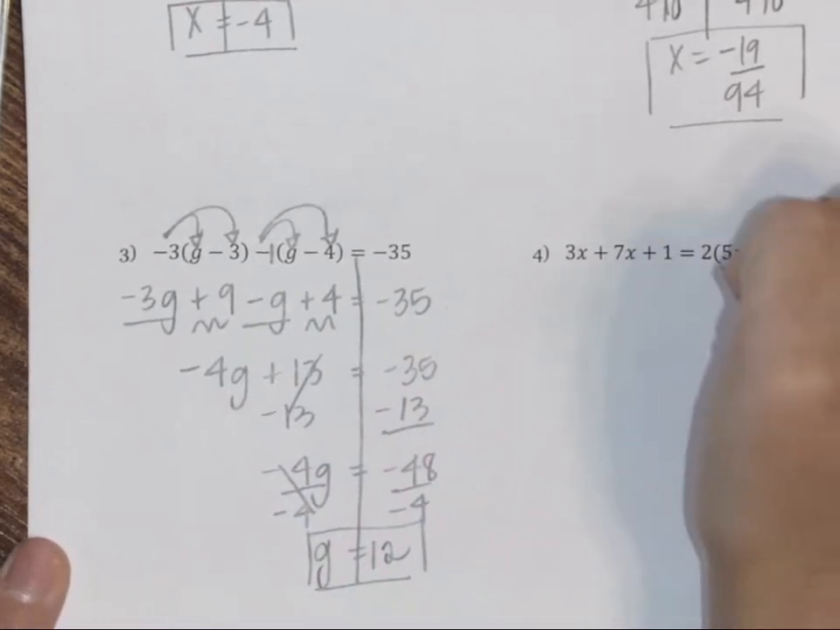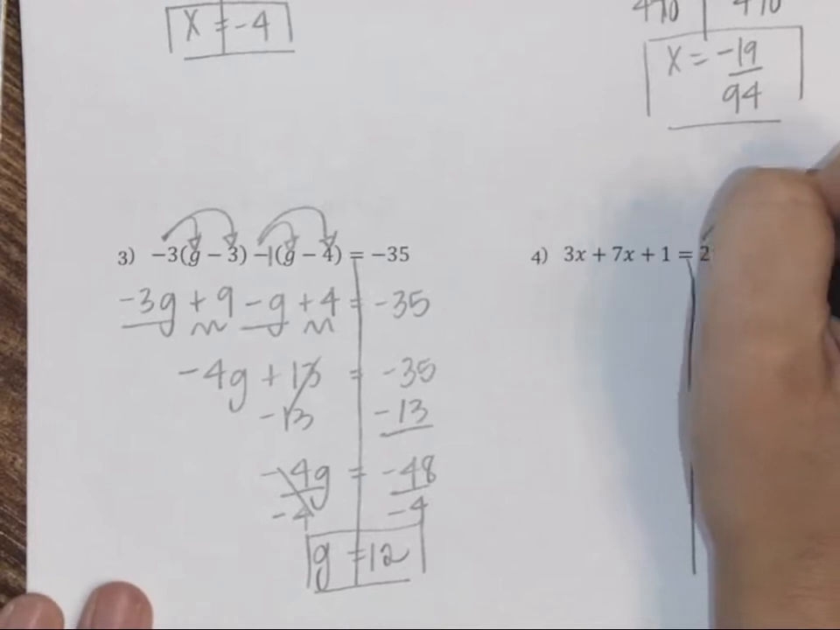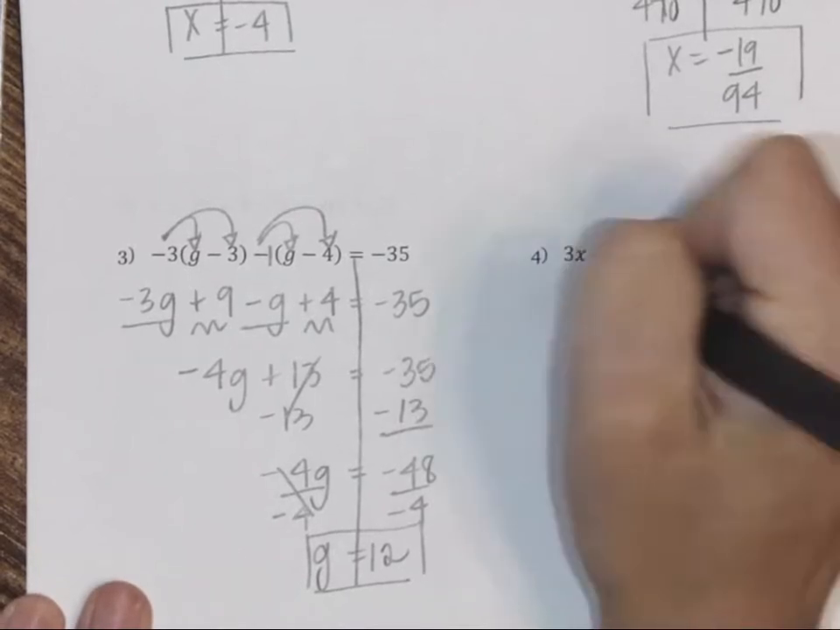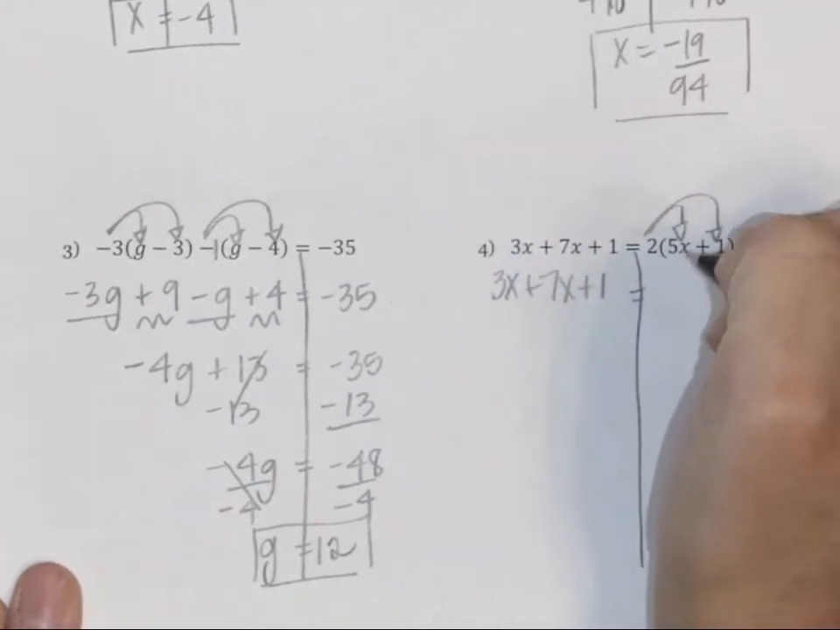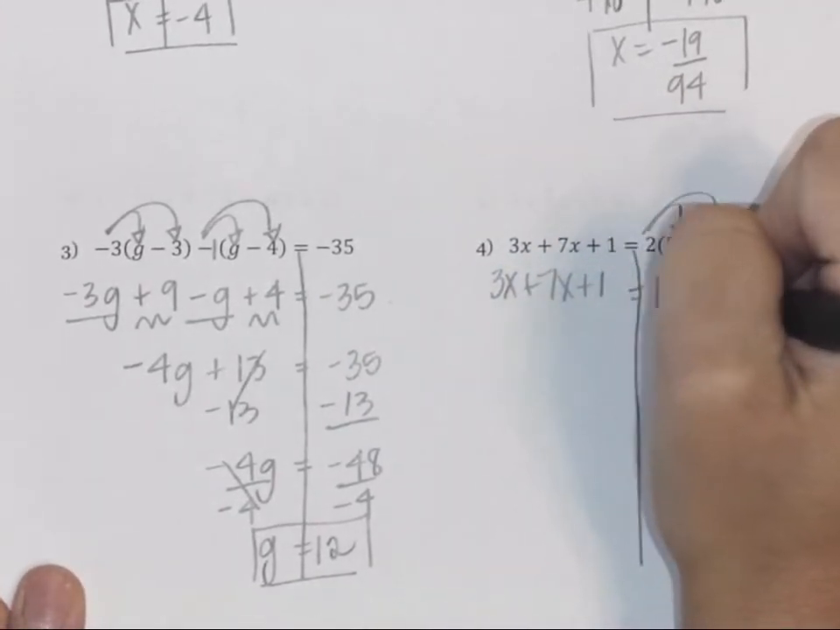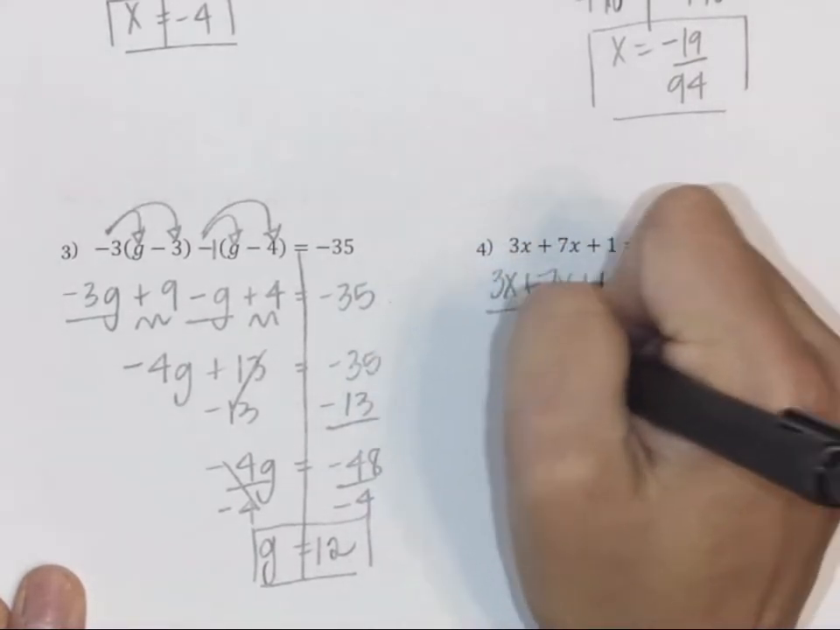Number 4, our first step here will be to distribute. So we have 3x plus 7x plus 1 is equal to 10x plus 2. And then you're going to want to combine your like terms.